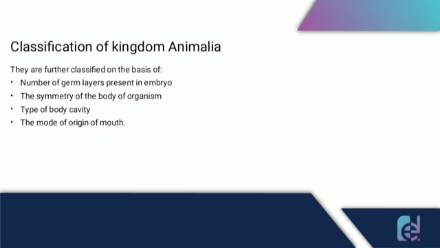Now let's see the classification of Kingdom Animalia. On what basis are the organisms in Kingdom Animalia classified? So let's see the criteria. Firstly is the number of germ layers present in the embryo. Then the second is the symmetry of the body of the organism. The third criterion is the type of body cavity. And the fourth one is the mode of origin of mouth.